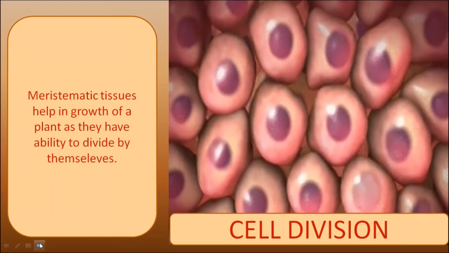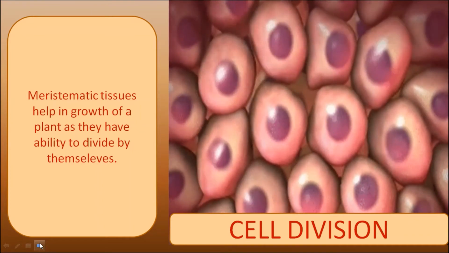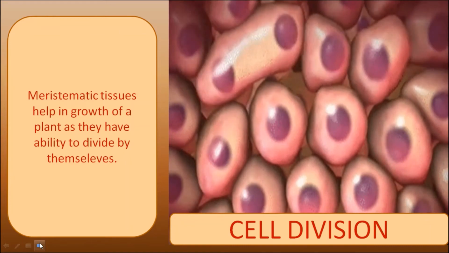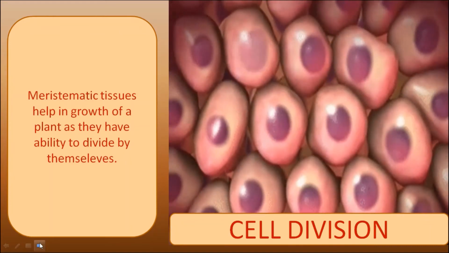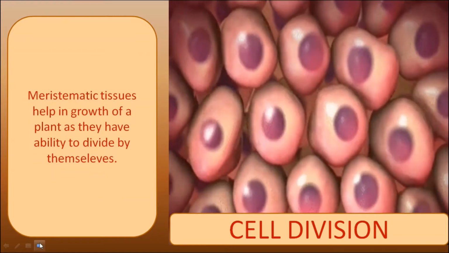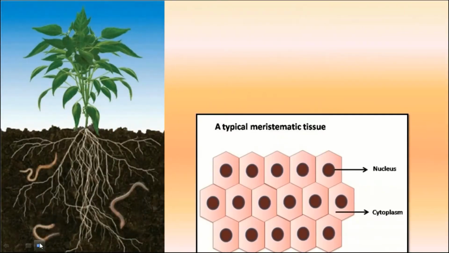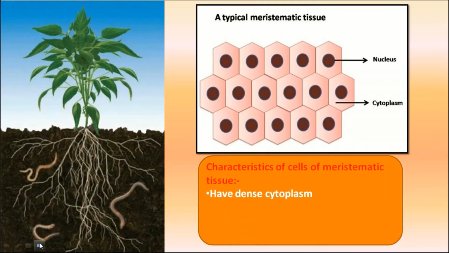They are capable of continued cell division, and division of meristematic cells provides new cells for expansion and differentiation of tissues and the formation of new organs, providing the basic structure of the plant body. Generally, their cells are small and enclosed in thin walls. They have a prominent nucleus and they lack vacuoles.